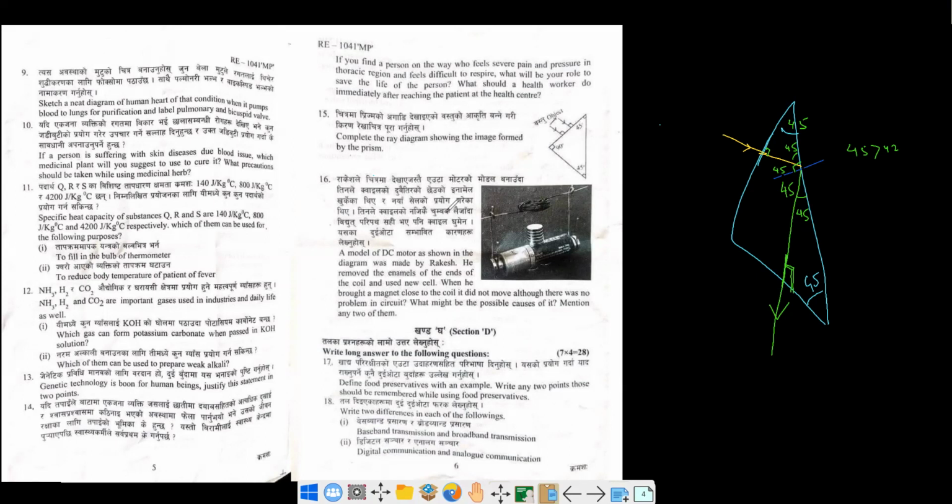यसका दुईटा सम्भावित कारणहरू. एउटा सिम्पल, Rakesh is using a magnet, but we don't know about the strength of the magnet so that it can roll the coil properly. Okay, so strength strong नहुन सक्छ. त्यसैगरी the distance between coil and the magnet may not be adequate, so that the field will be sufficient to rotate this coil.